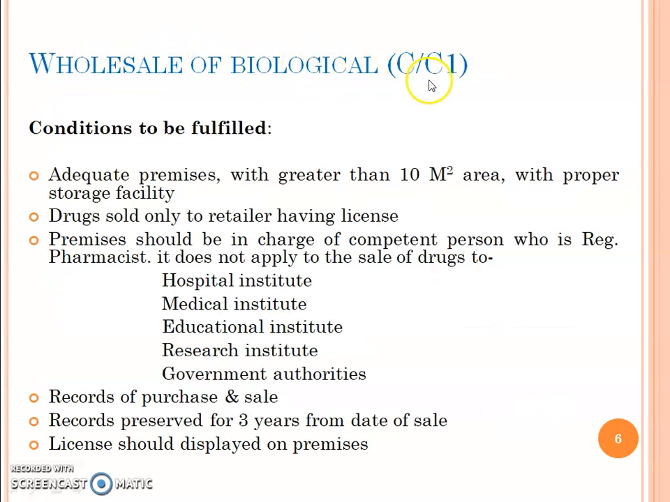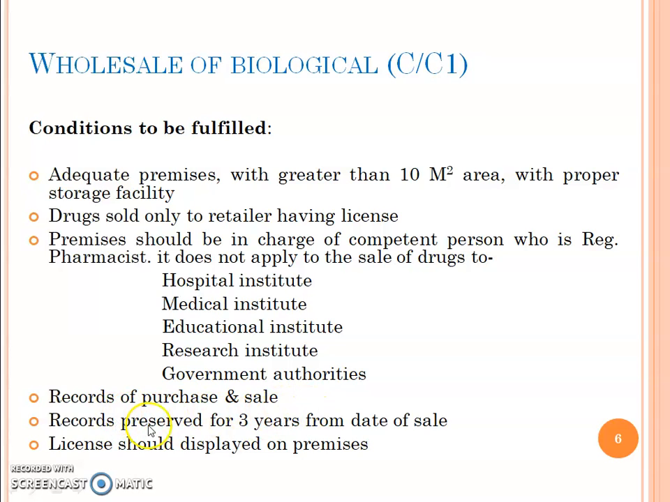Wholesale of biological, Schedule C, C1. Conditions to be fulfilled: adequate premises with an area greater than 10 meter square with proper storage facility. Drugs sold only to a retailer having license. Premises should be in charge of a competent person who is a registered pharmacist. It does not apply to the sale of drug to hospital, institute, medical institute, educational institute, research institute, government authorities.